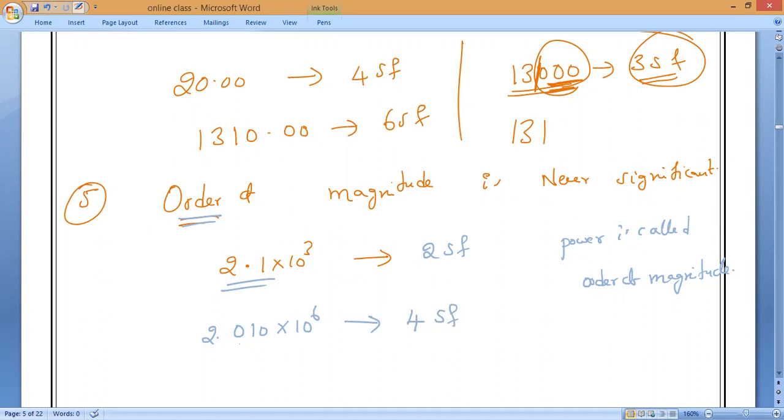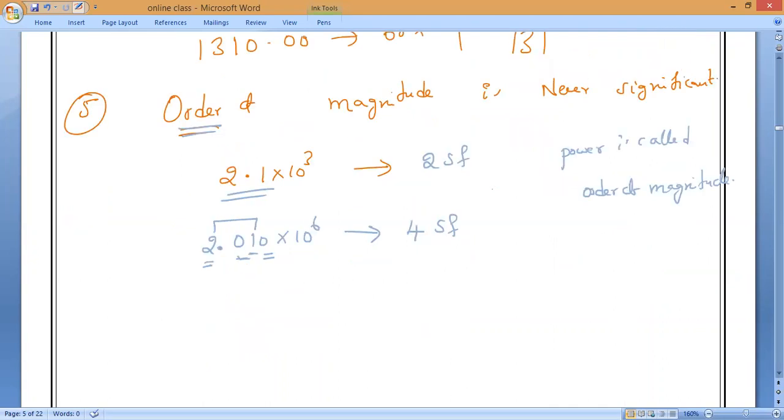This 0 is valid because it is trapped between two non-zero numbers. And this last 0 is valid because before it there is a decimal, as well as a non-zero number, 1. So it is valid. Totally 4 significant figures.